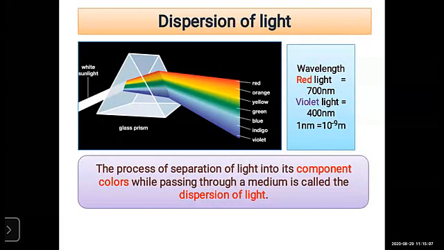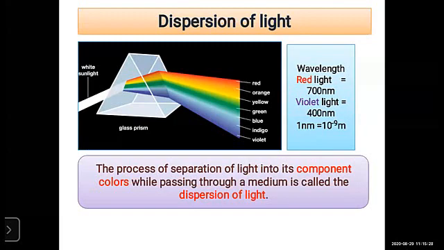Depending on the wavelength, the scattering of light totally depends on the wavelength of that color. So each and every color has a different wavelength and different frequency.